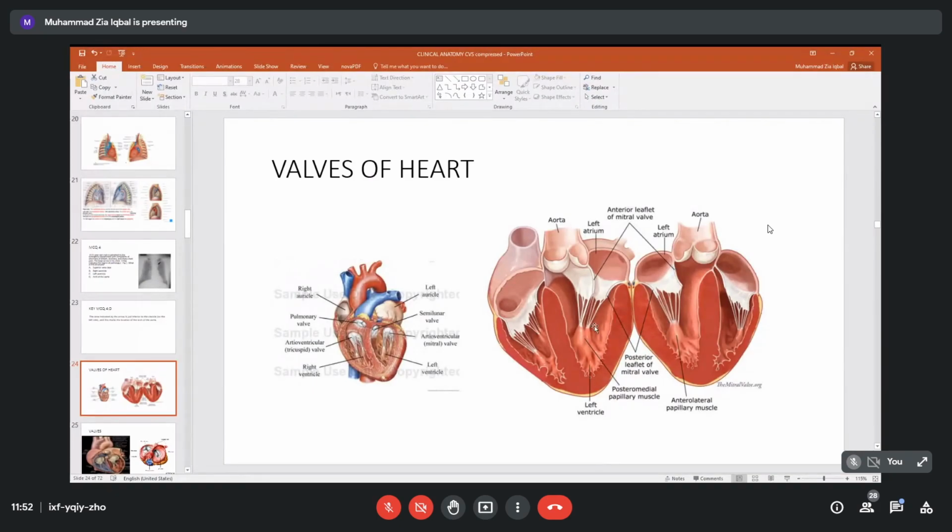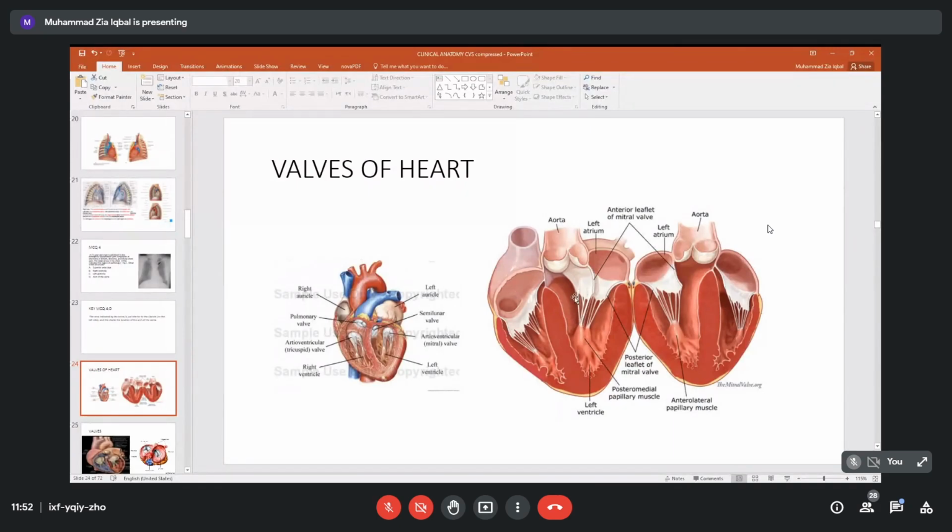Now back to the opening. We have this opening between the right atrium and right ventricle. This is covered by a valve. We will call it the right atrioventricular valve, because this valve has three leaves, so we call it the tricuspid valve. Then between the left atrium and left ventricle we have a valve, which we will call the bicuspid or mitral valve. So two valves over here.